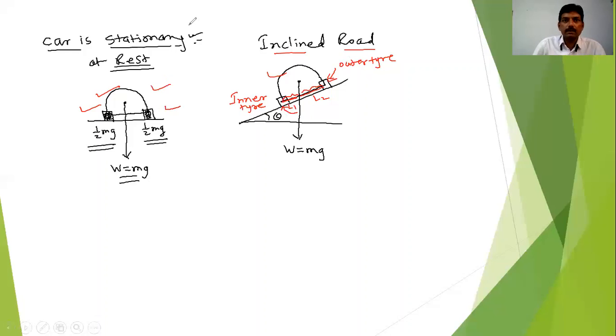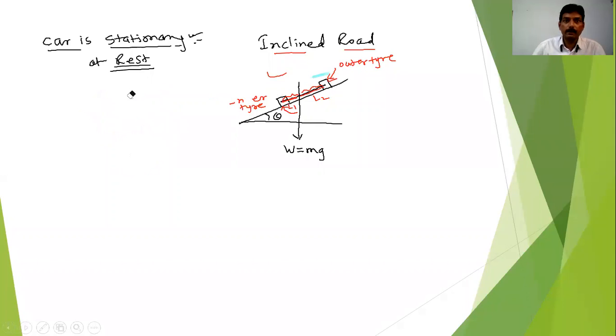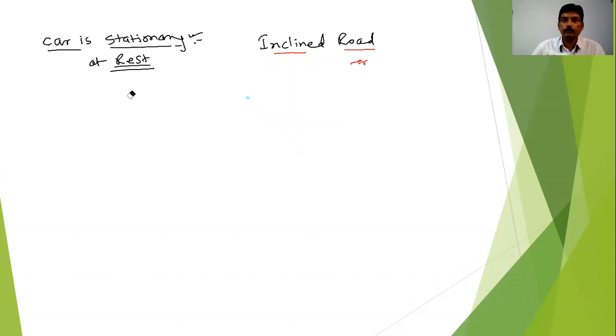Now next we will discuss when the car is moving. Whenever the car is moving and takes a turn on a level road, what happens? The basic things are here. The car is on a level road and wants to take the turn in this side like this.